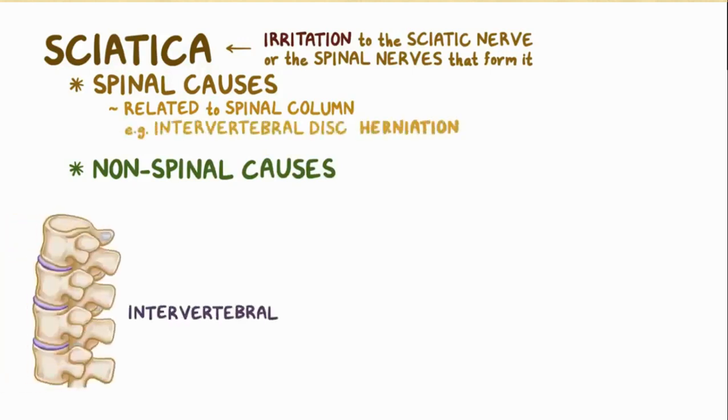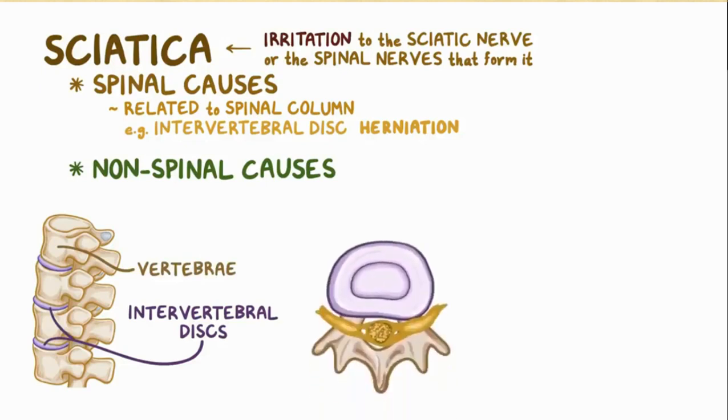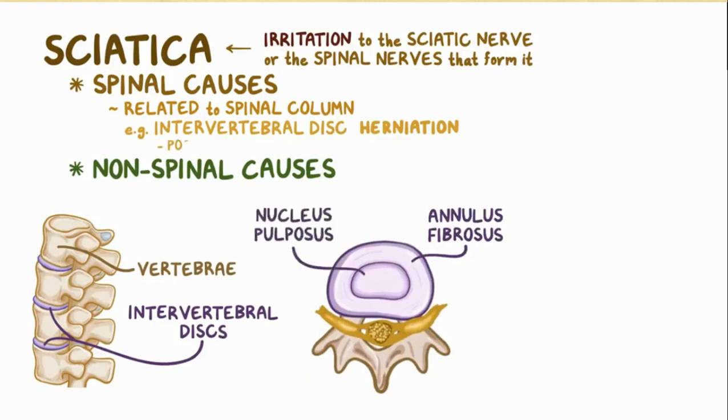The intervertebral discs lie between vertebrae and act as shock absorbers. Each disc is made of two parts, the outer fibrous ring, called the annulus fibrosus, and the inner gel-like pulp, called the nucleus pulposus. Poor posture, traumas, physical activity, and strong rotational movement can cause herniation, where the disc bulges out in one direction.